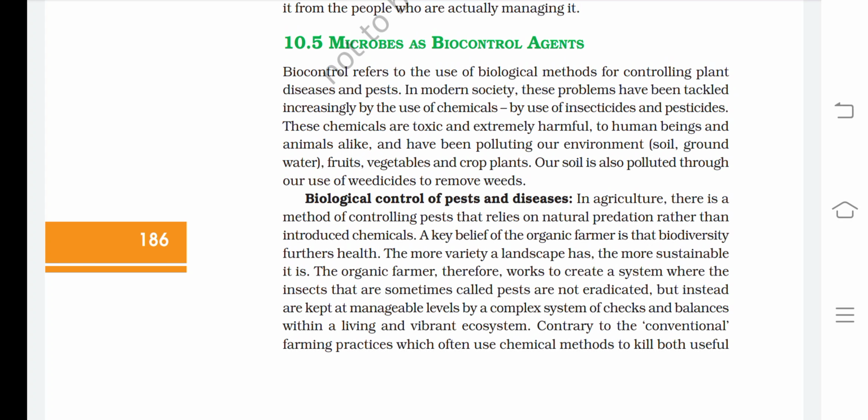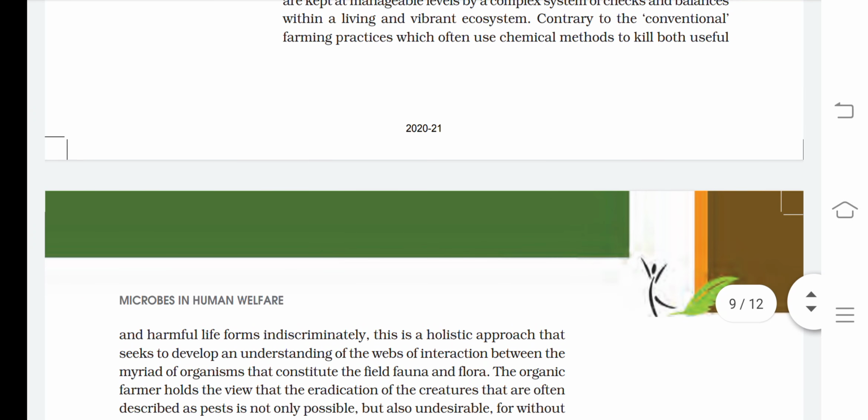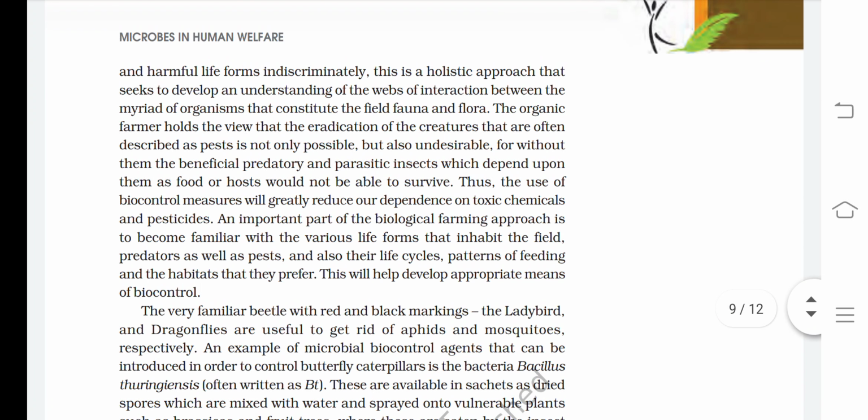The organic farmer therefore works to create a system where the insects that are sometimes called pests are not eradicated, but instead are kept at manageable levels by a complex system of checks and balances within a living and vibrant ecosystem. Contrary to the conventional farming practices, which often use chemical methods to kill both useful and harmful life forms